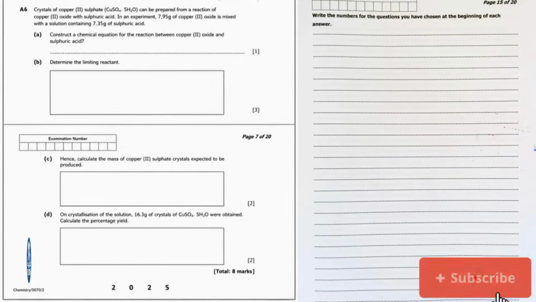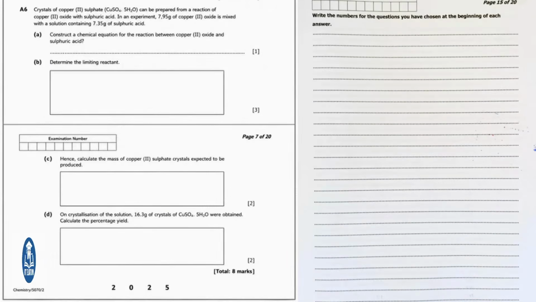Let us look at question A6. It reads, crystals of copper 2 sulfate, CuSO4.5H2O, can be prepared from a reaction of copper 2 oxide with sulfuric acid. In an experiment, 7.95 grams of copper 2 oxide is mixed with a solution containing 7.35 grams of sulfuric acid. Part A says, construct a chemical equation for the reaction between copper 2 oxide and sulfuric acid.